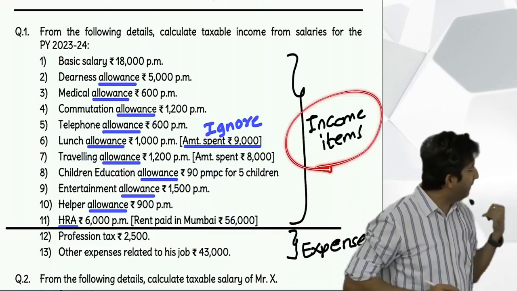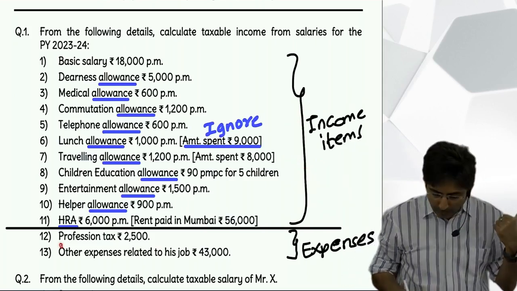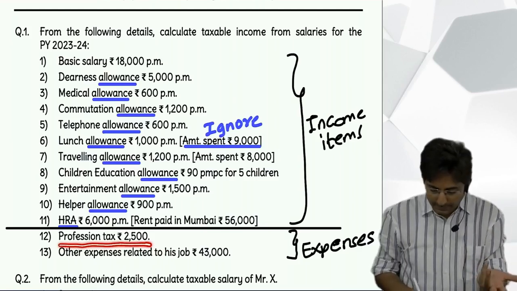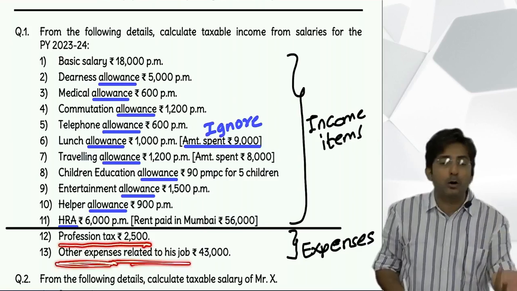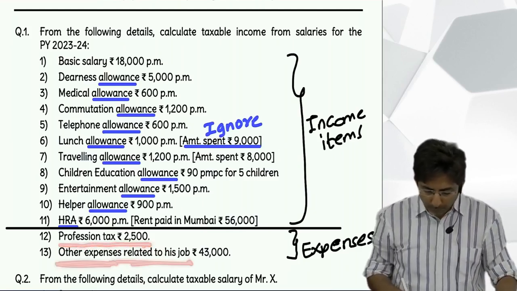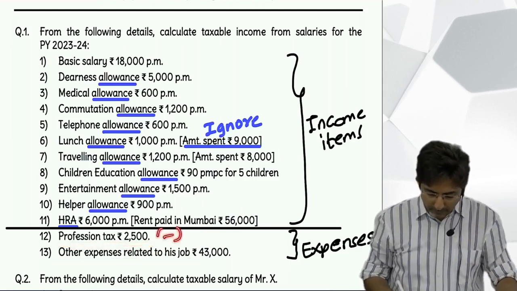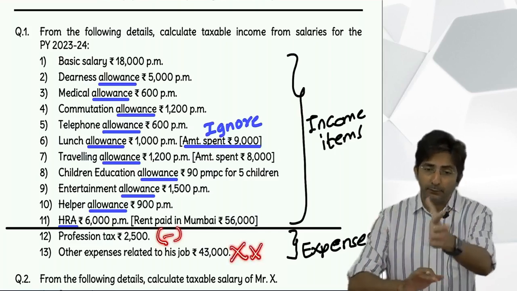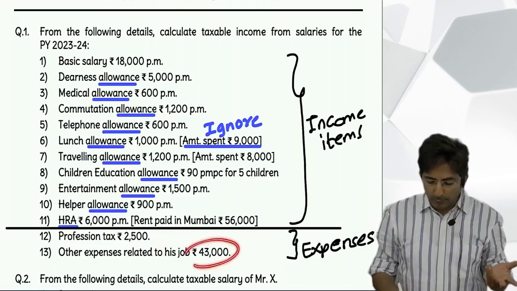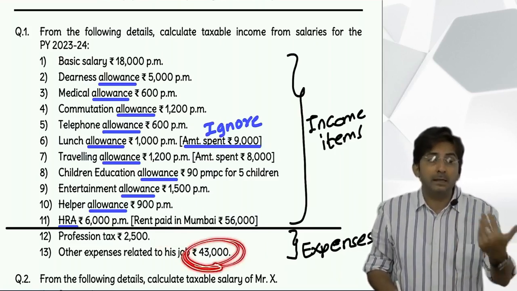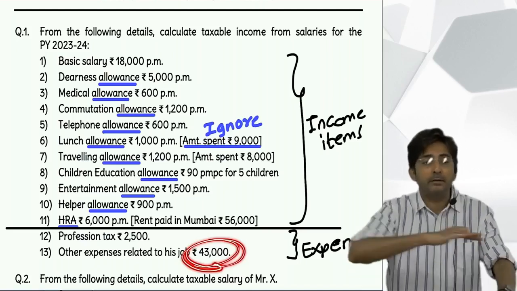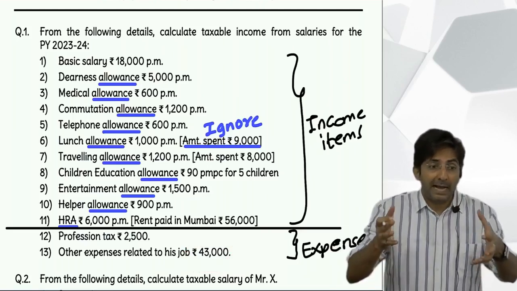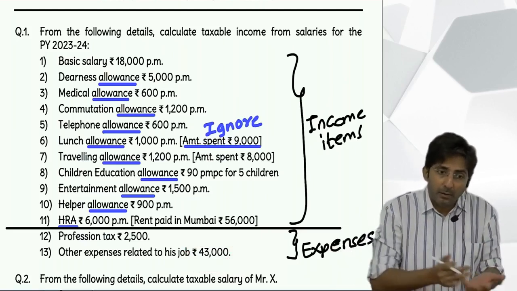But below the line, these two are what? Expenses. Profession tax is an expense, understood. And here they have written other expense related to his job. So what is the rule? Profession tax you can minus. But other expense ignore, because instead of that you get a standard 50,000 deduction. You don't have to see whether your actual expense is less or more. Standard means standard. It's a flat 50,000, whether your actual expense is less or more.